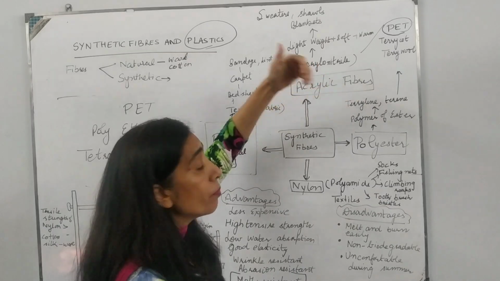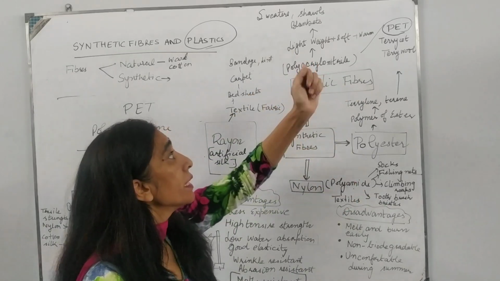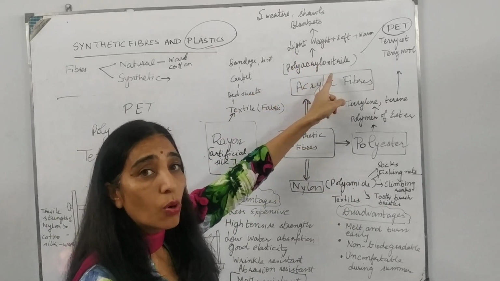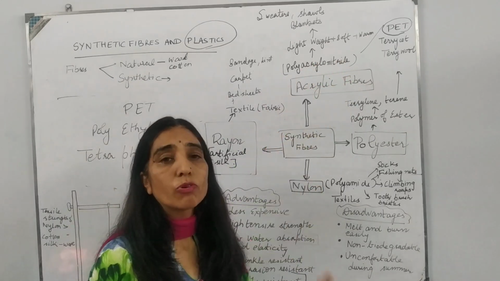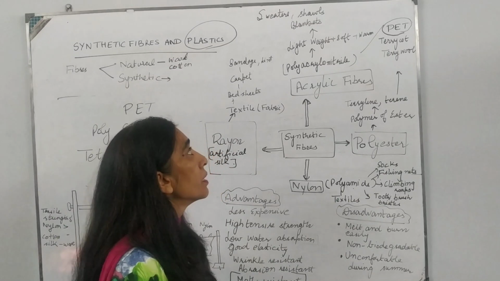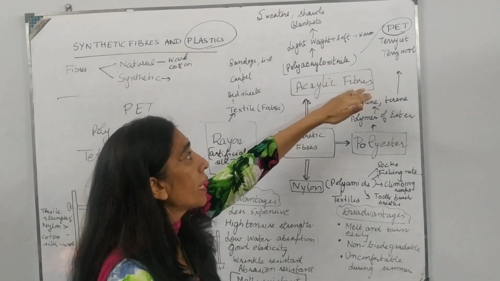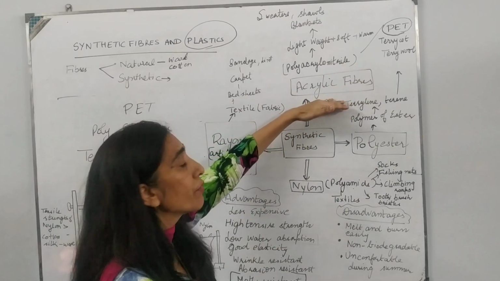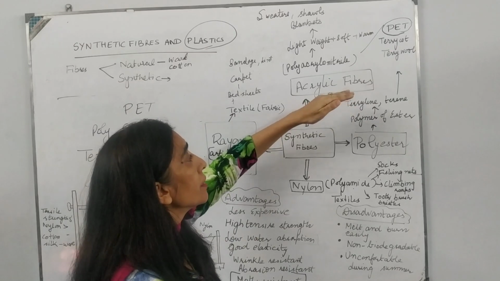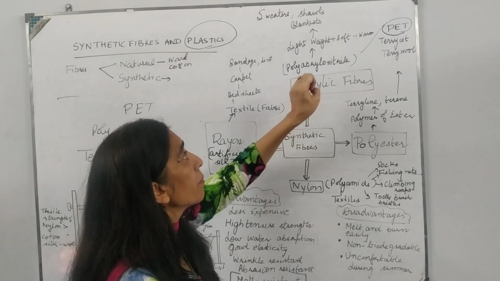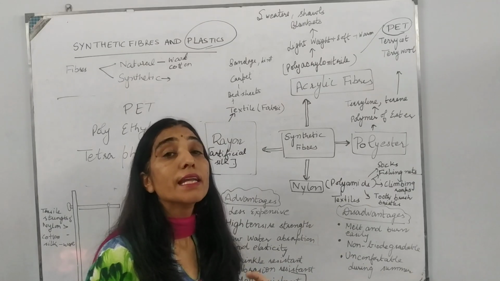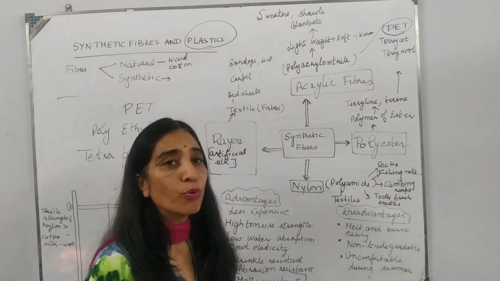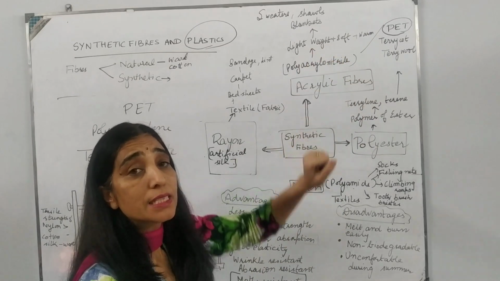Now what is the monomer of acrylic fiber? It is acrylonitrile. So polyacrylonitrile is the polymer of acrylic fiber. And these sweaters and blankets made from acrylic fibers are soft, warm and less expensive than natural wool and require very little maintenance.